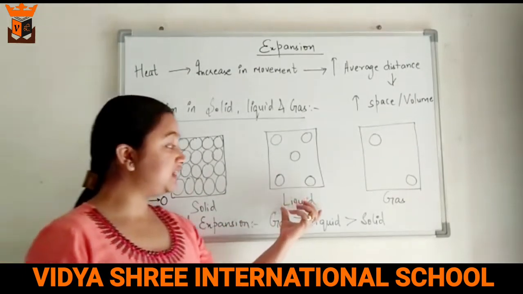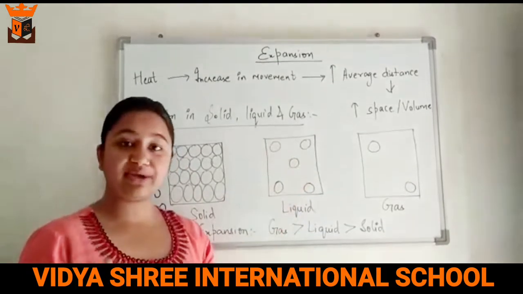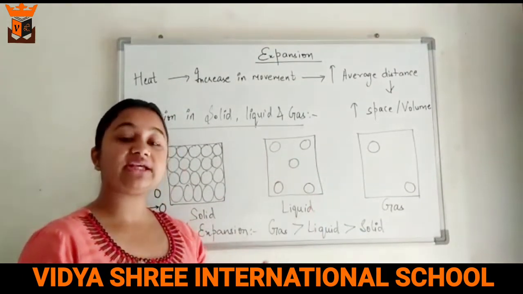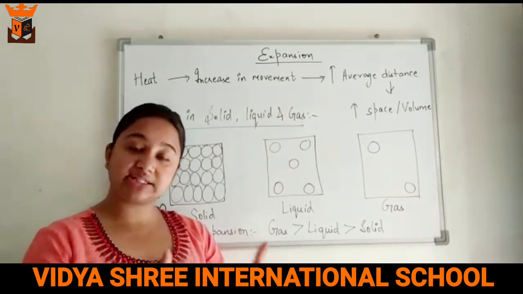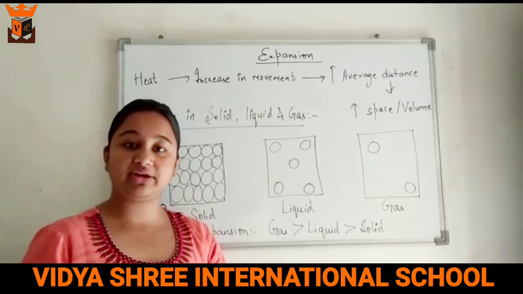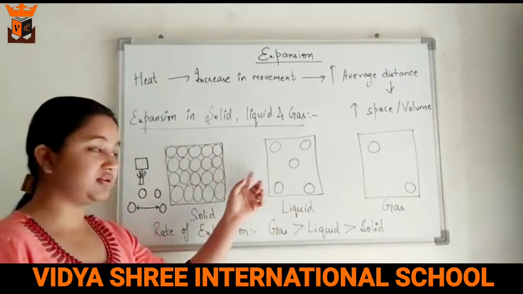Next, if we see the liquid part. In a liquid, the particles have so much space between them. So when we are heating the particles of a liquid, they start vibrating, they increase the average distance, they occupy more space, and hence the volume of liquids increases far more than solids because of the difference in arrangement.